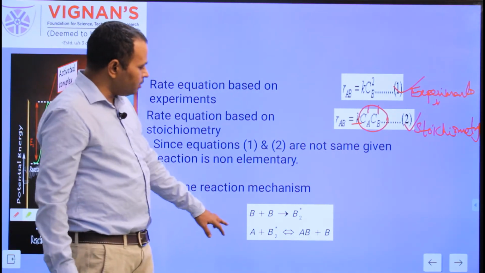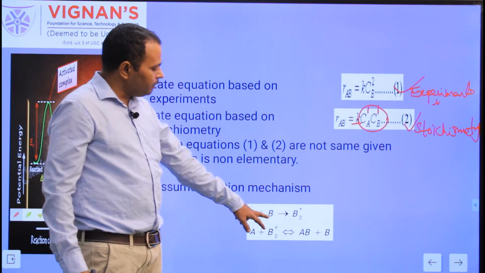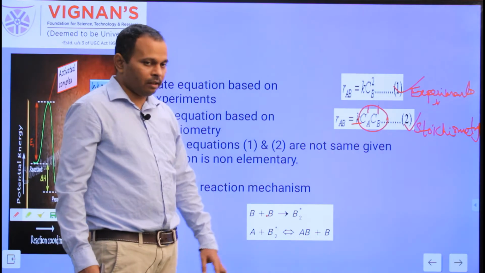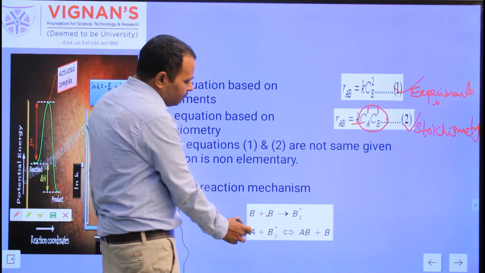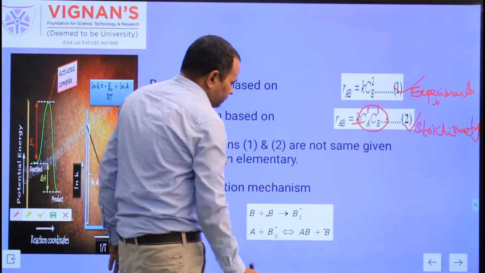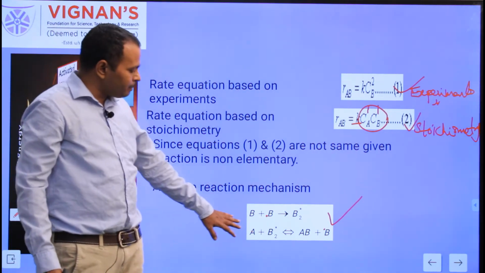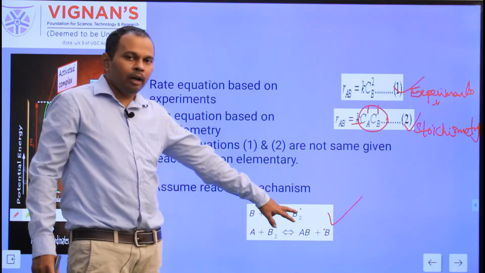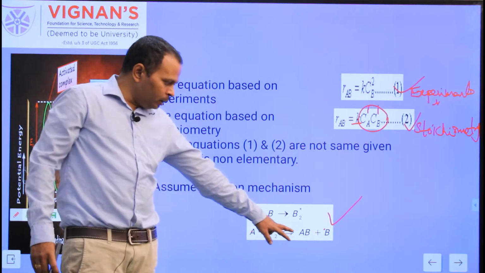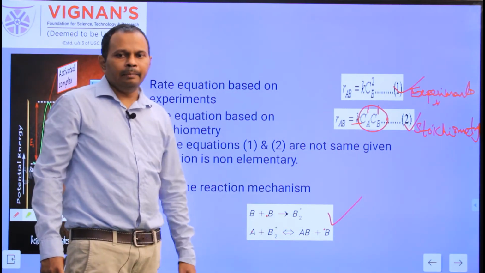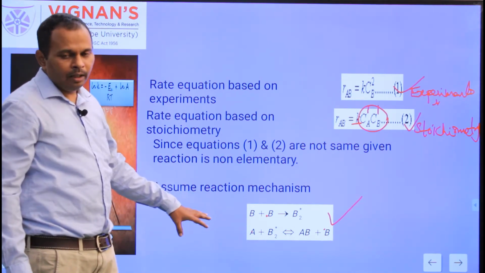The reaction mechanism assumed is: B plus B. The reactant B is combining with the other reactant B and producing B2 star. Again, B2 star combines with the other reactant A and produces AB plus B. So this is the reaction mechanism assumed. This reaction mechanism takes place in 2 steps. In the first step, we are forming the intermediate B2 star. The B2 star again combines with the other reactant A and produces AB plus B.